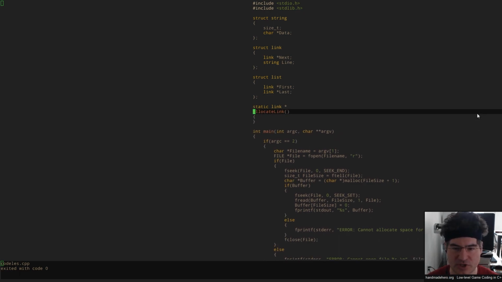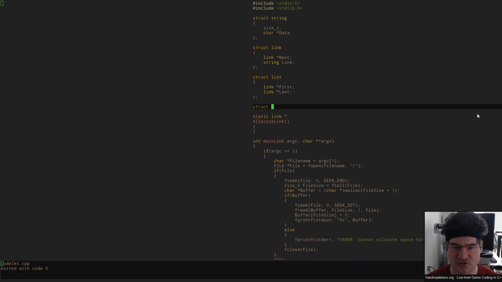And when we allocate link, we know we're going to want to have a memory pool, all right? I want to make sure that we have that memory pool available, and you can do this one of two ways. If you're looking for future proofing, you can actually pass a memory pool in here. So this is Code Calisthenics, that's the way we're going to do it. If you want to do a global variable, that's also okay. So here's our memory pool.